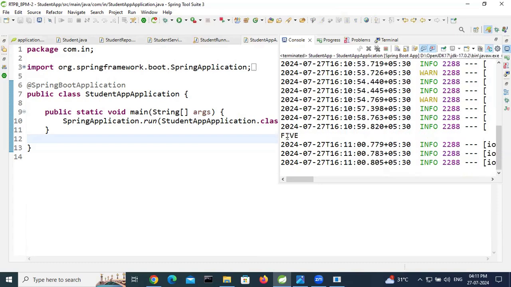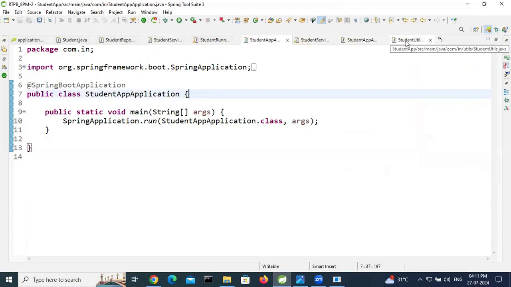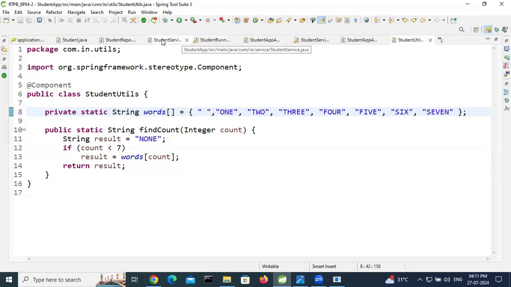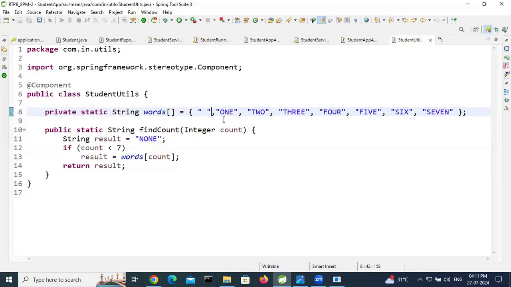So in the Spring Boot application we will get 5, but 4 records are there in the database, so that was wrong, right? So go to student detail and add an empty one. Here in the student service, the count starts with 1. If one row is available, then it starts with 1. If 0 rows are there, we are saying none, print the none.